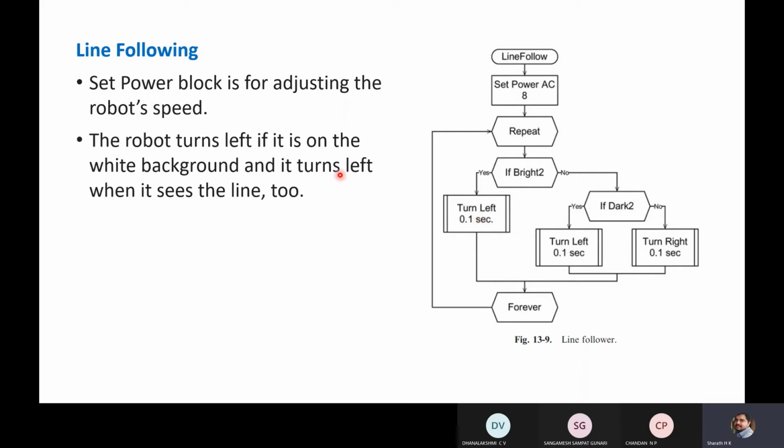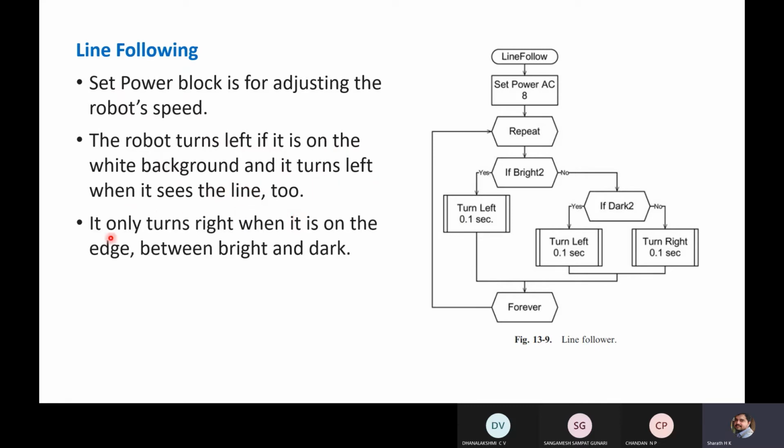The robot turns left if it is on the white background, and it turns left when it sees the line too. There are two possibilities when the robot turns left. It only turns right when it is on the edge, that is between bright and dark.